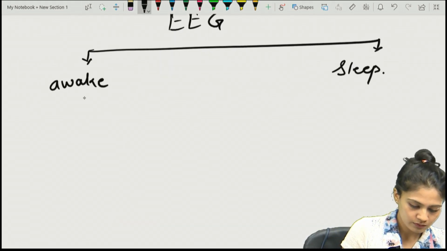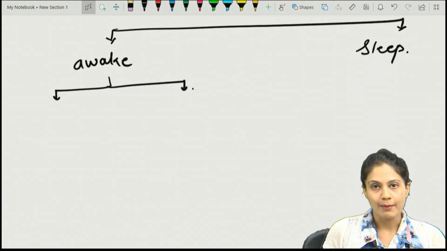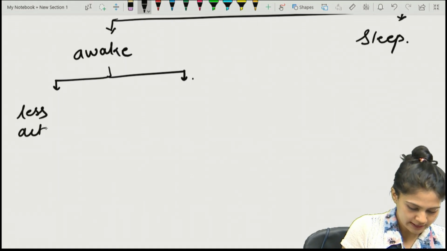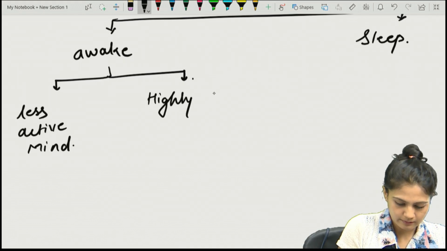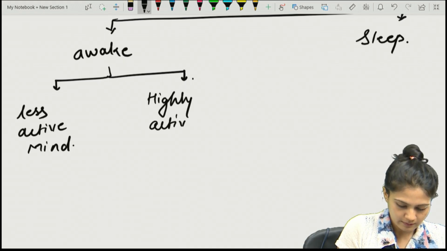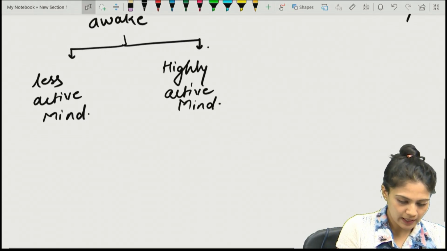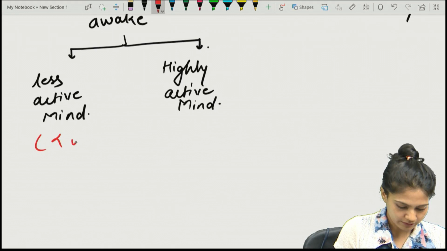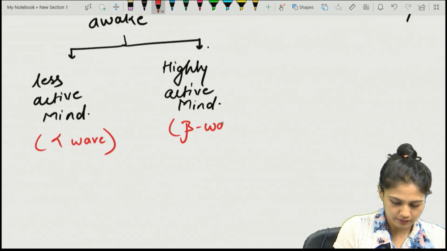In the awake part, we again divide it into two subheadings: one can be less active mind, or highly active mind. Remember, in less active mind you'll get an alpha wave, and in highly active mind you'll get a beta wave.